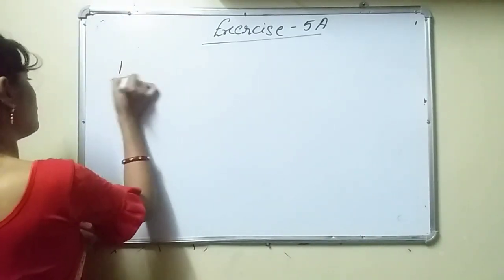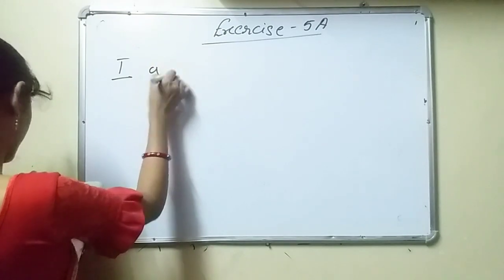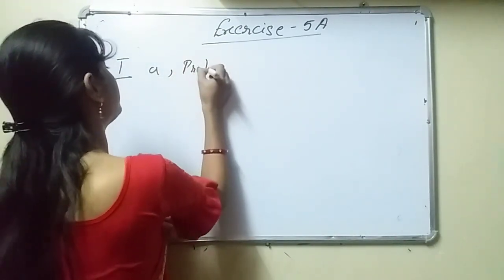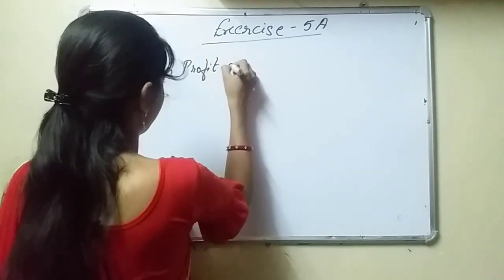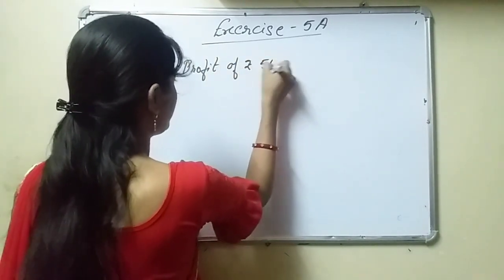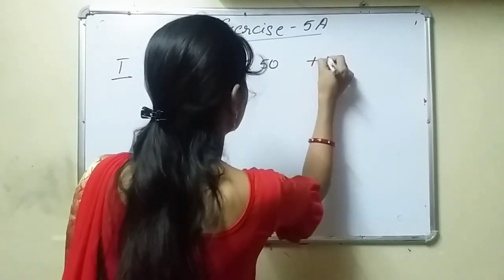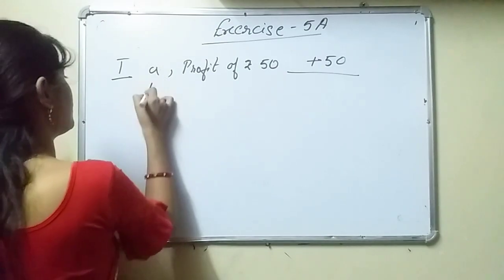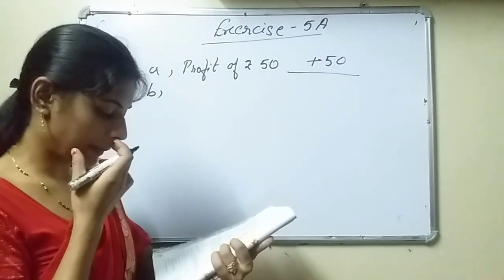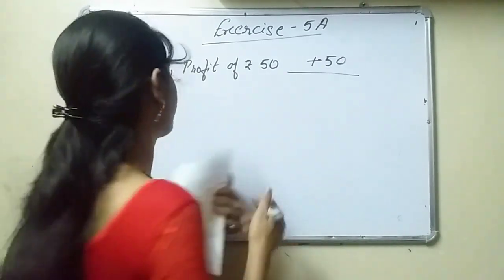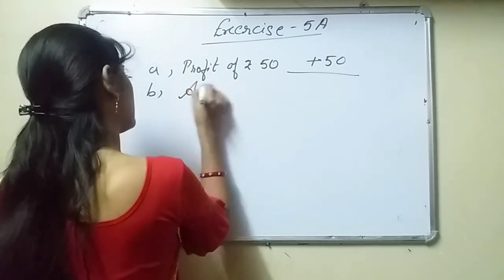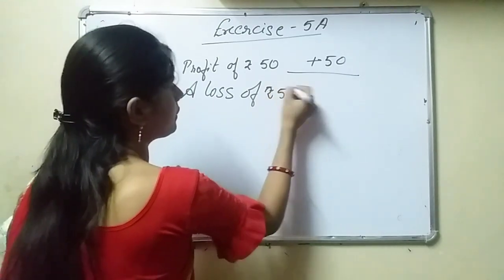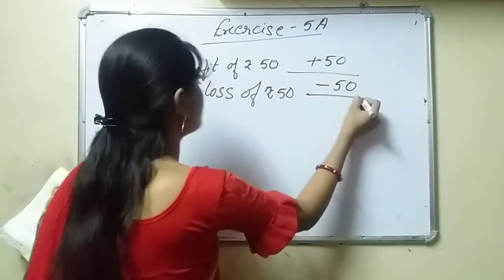So question number 1 we will solve. Profit of rupees 50 will become plus 50, already given for you. Now B, a loss of rupees 50 will become minus 50.